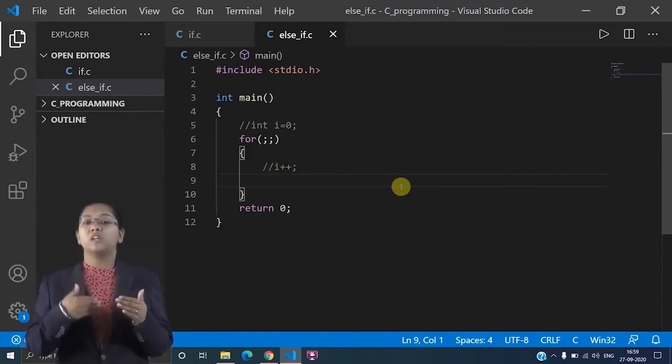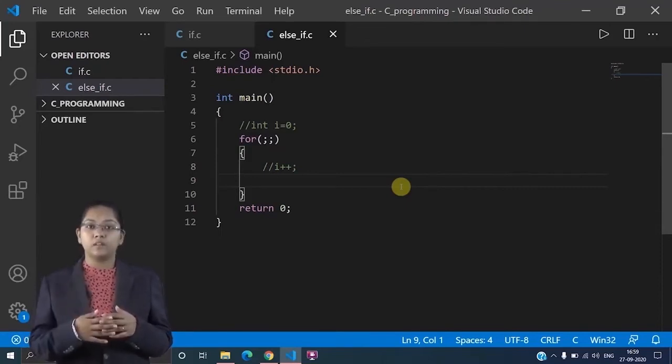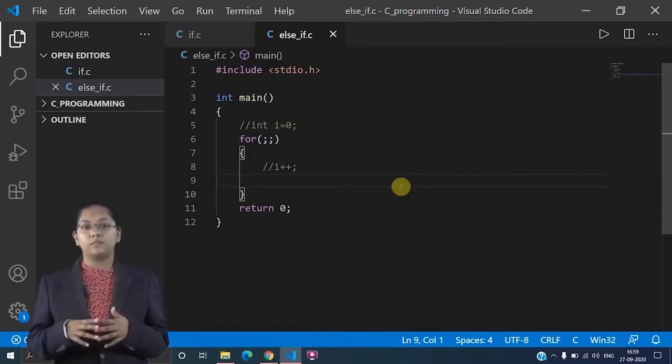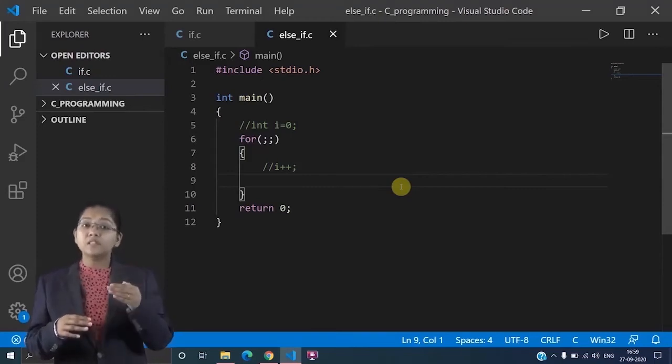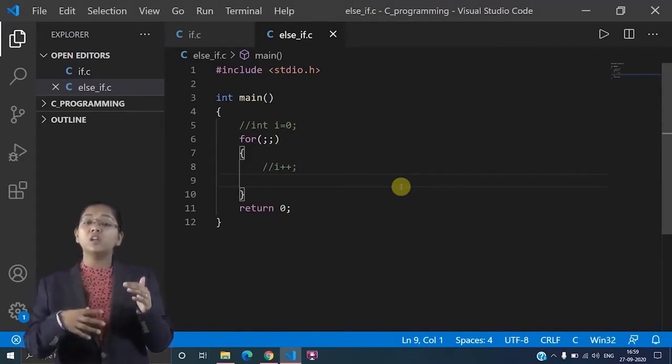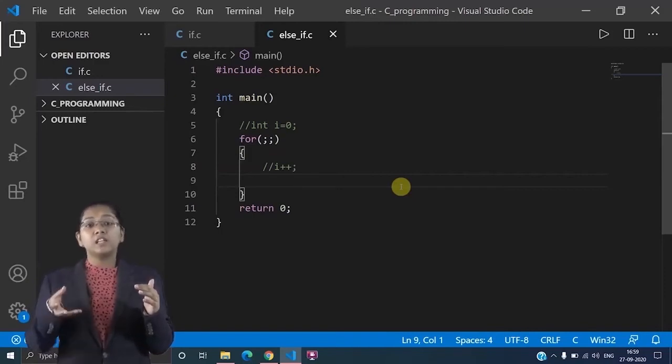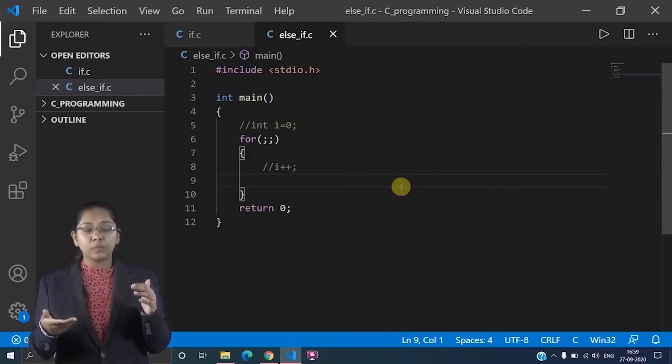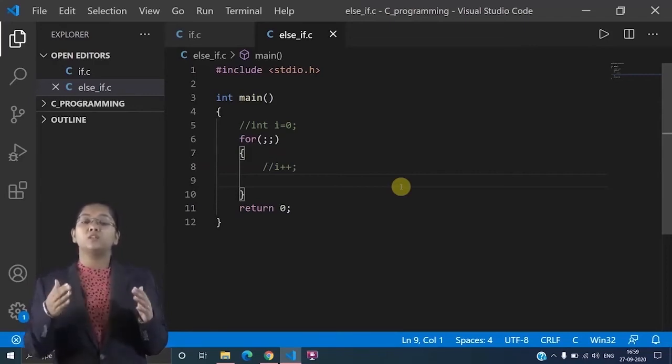Similarly, if you take your PUBG game or any other game, you log into your game, you start the app, and till the time you are not exiting the game, the game runs in your mobile, right? So that's where these infinite loops are needed.